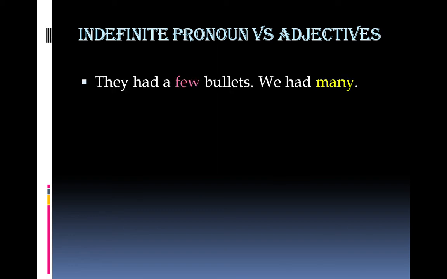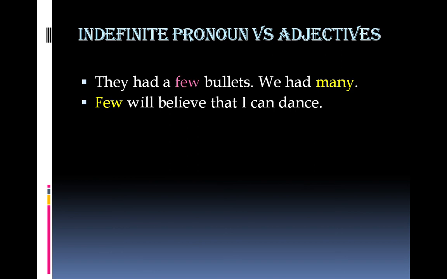They had a few bullets, we had many. Two words have been highlighted here, few and many. Few has been used with the noun bullets, so it's adjective. There is no noun with many. Reading both these sentences makes it very clear that many means many bullets. But many has taken the place of that noun. That's why we're calling it pronoun. It's very simple. This is how we'll find the difference between adjectives and pronouns.